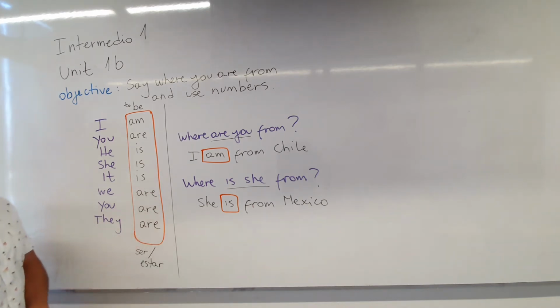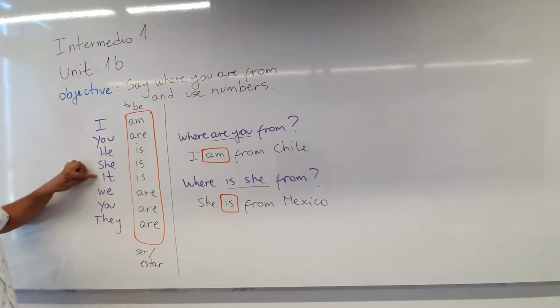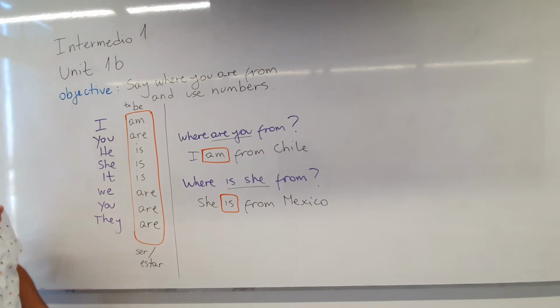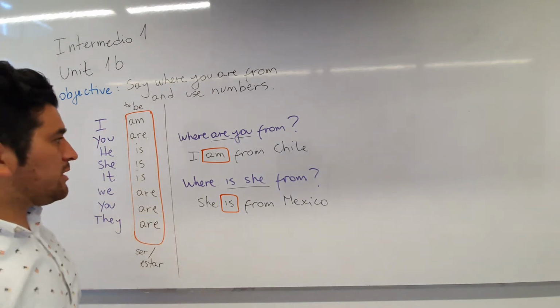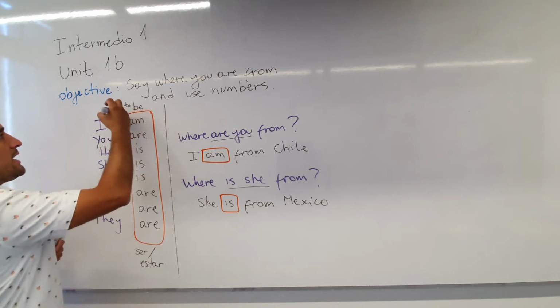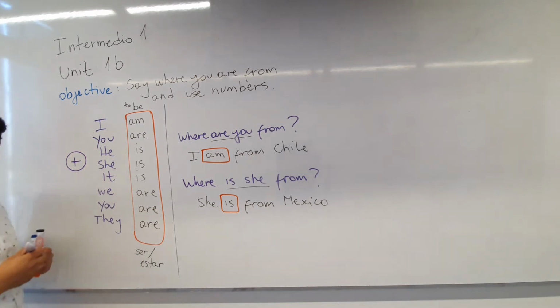Okay, that's good. Don't forget that. Tú, yo, tú, él, ella, esto, esta, nosotros, ustedes, ellos. Yeah, that is the thing about the verb to be. Okay, and this is the verb to be in the affirmative form, okay? The affirmative.